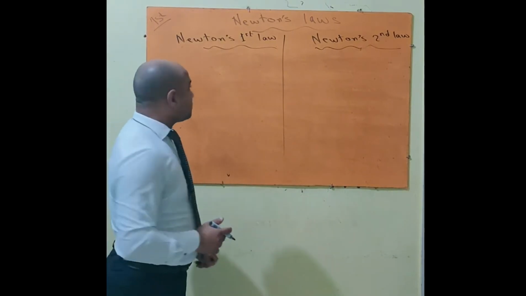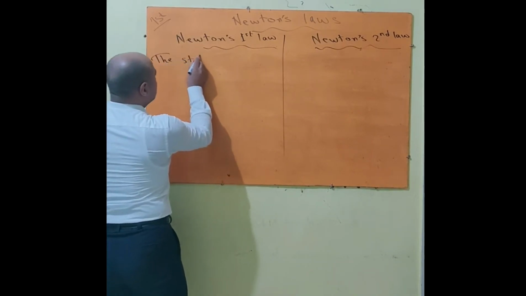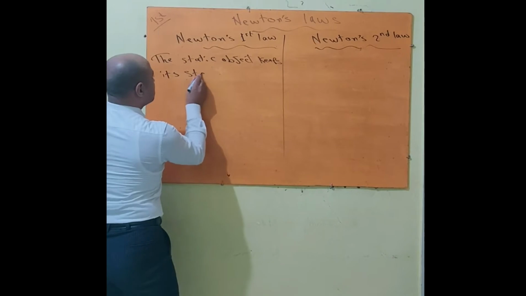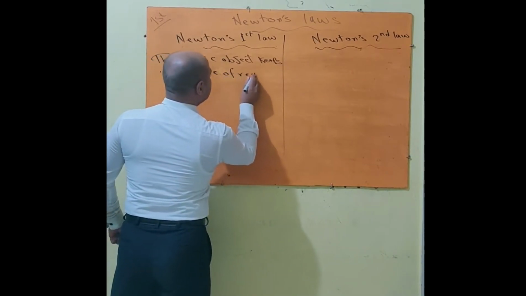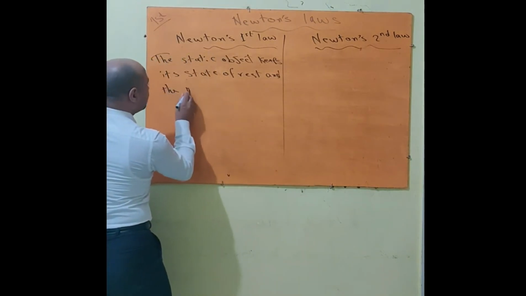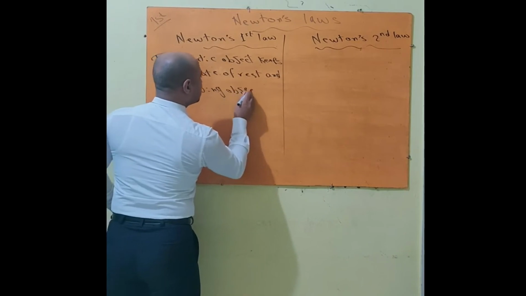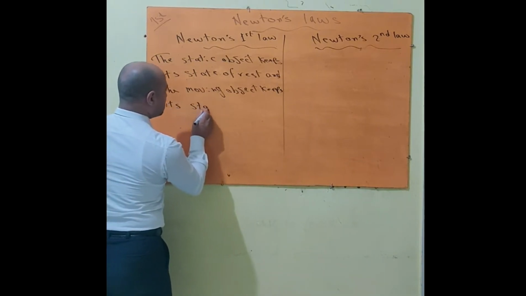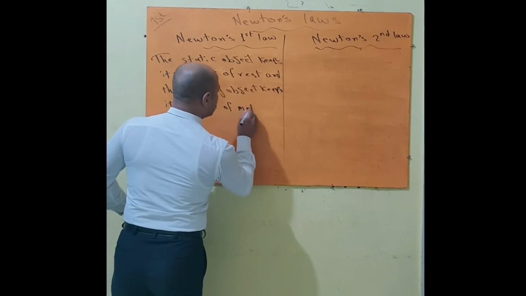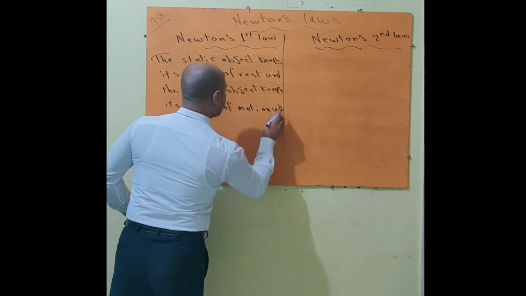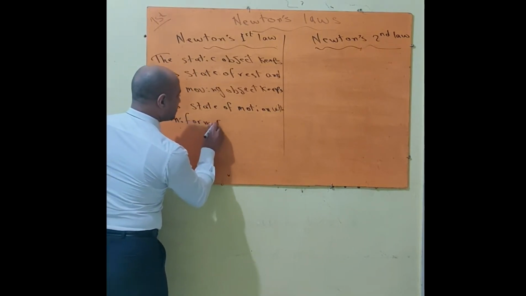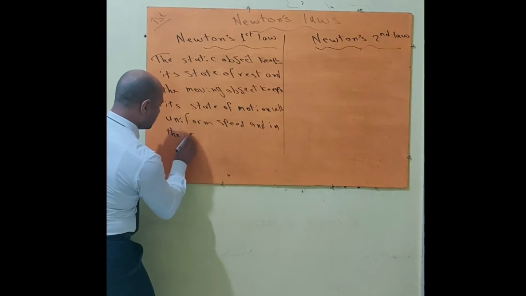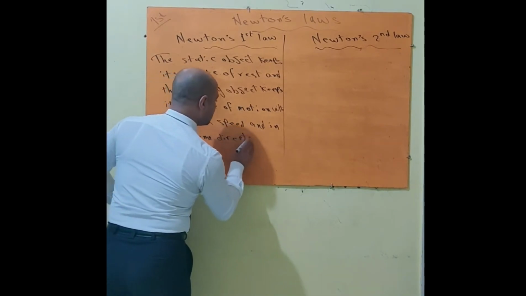Newton's first law says that the static object keeps its state of rest, and the moving object keeps its state of motion with uniform speed and in the same direction.